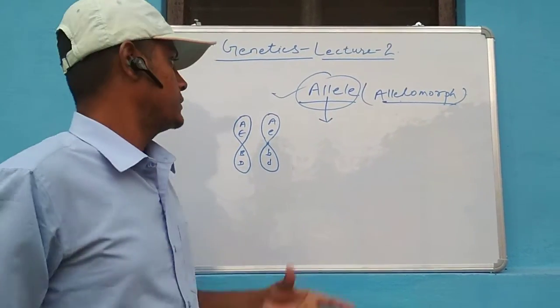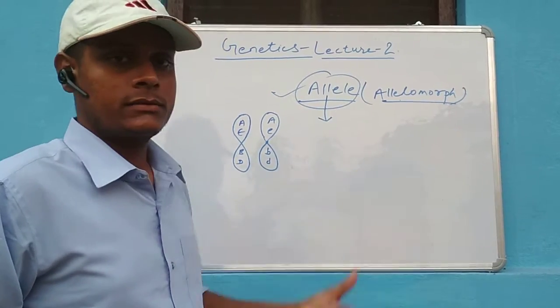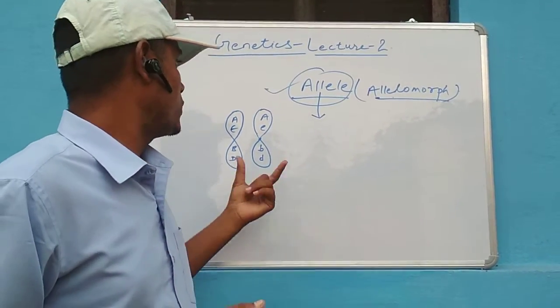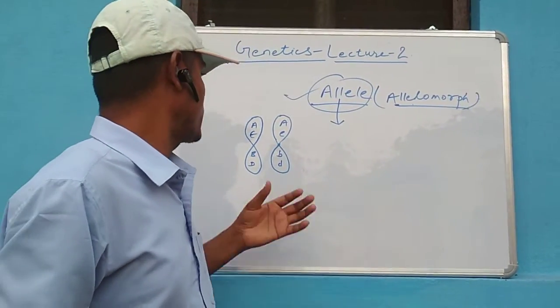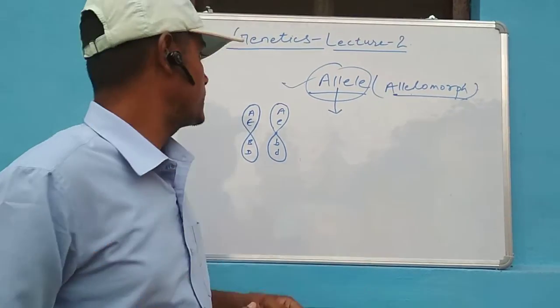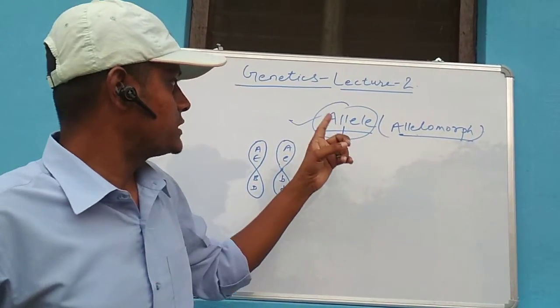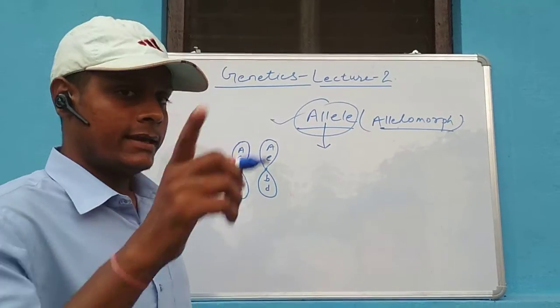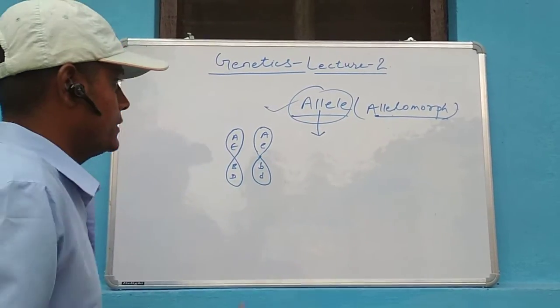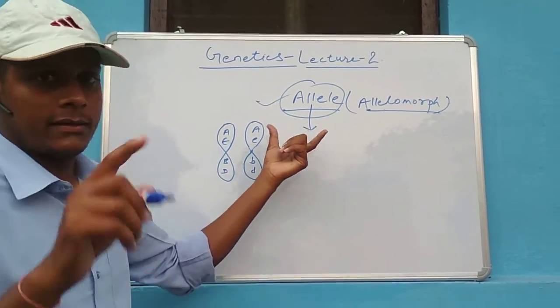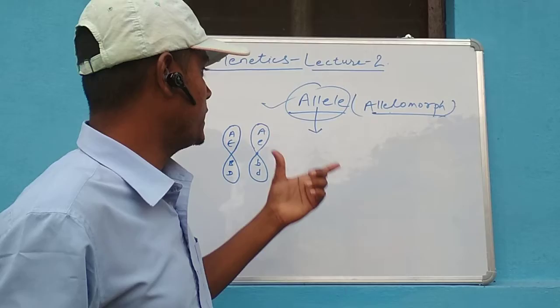It means those genes which belong to the same chromosome, same locus and same character will be termed as alleles. Here one thing is important: the character should be the same, but the trait may differ.